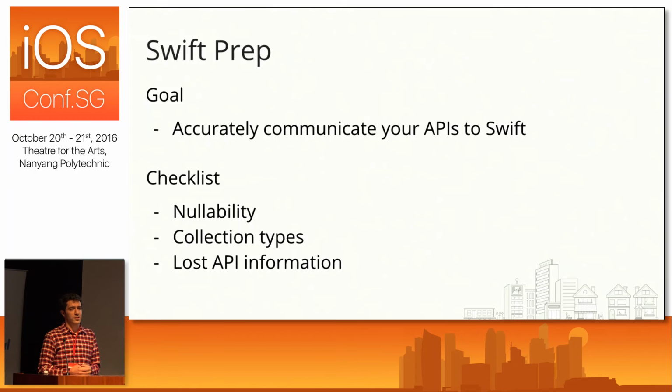And then finally, we need to consider, are there any cases where there was any lost API information? And what I mean by that is, are there any cases where the method in Objective-C, when you use it in Objective-C, some of the return states might be different when you actually go to use them in Swift? That's something that doesn't happen very often, but it's something that you want to be aware of.